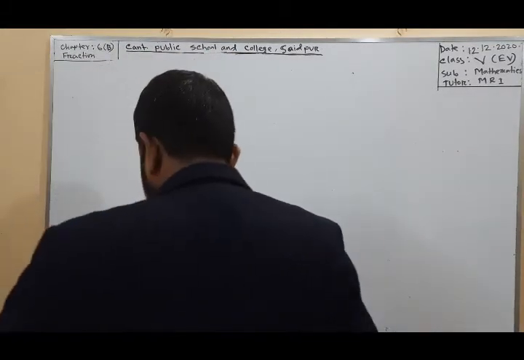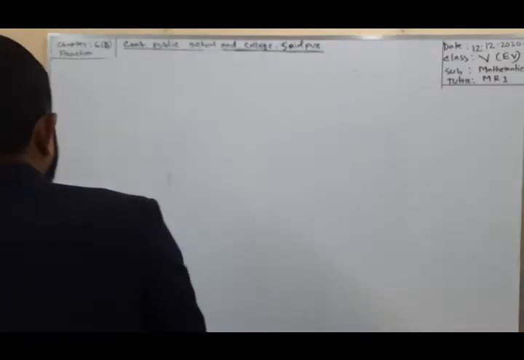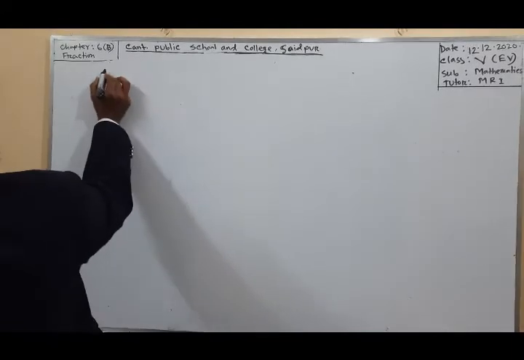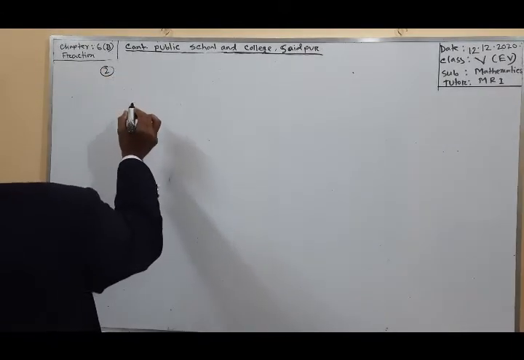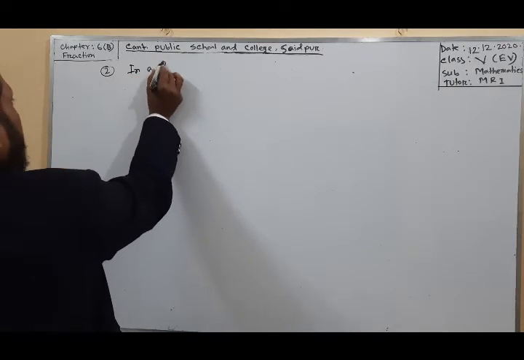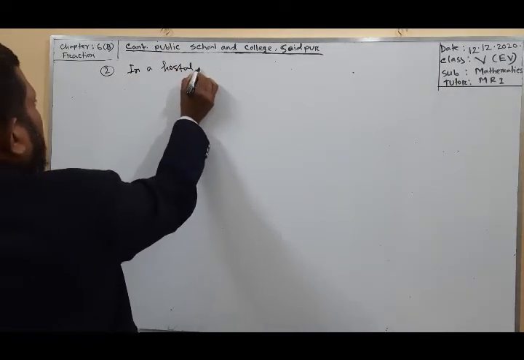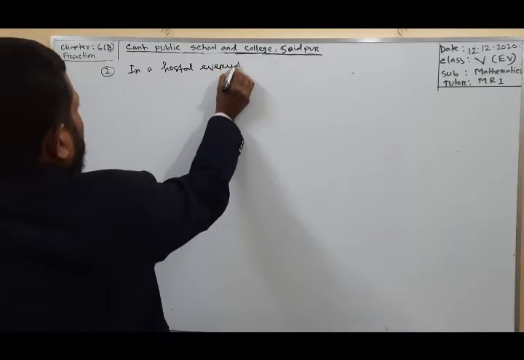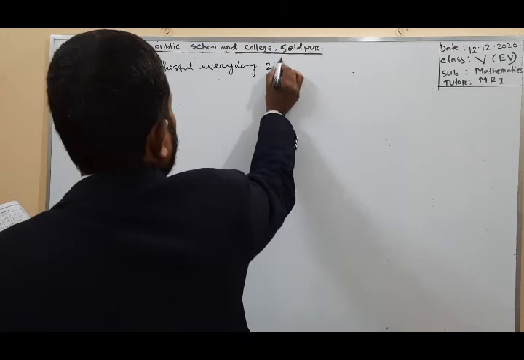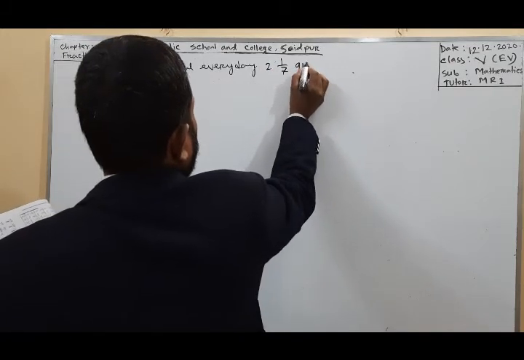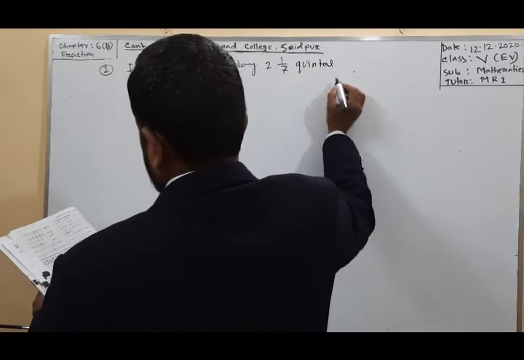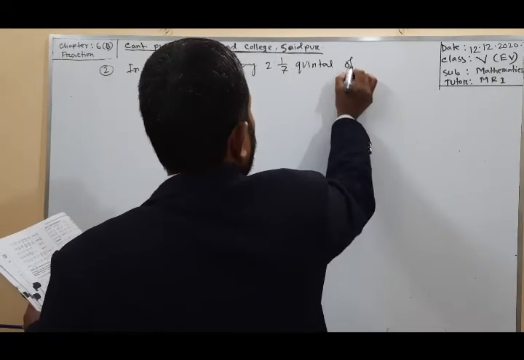I am writing exercise 6b, question number 2. In a hostel every day, 2 integer 1 by 7 quintal of rice is needed.